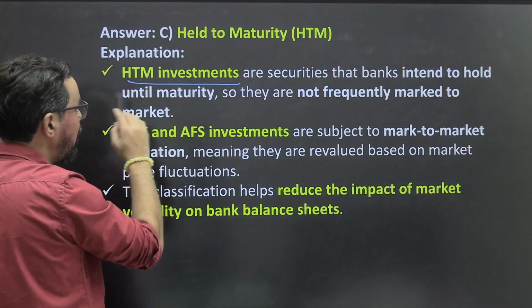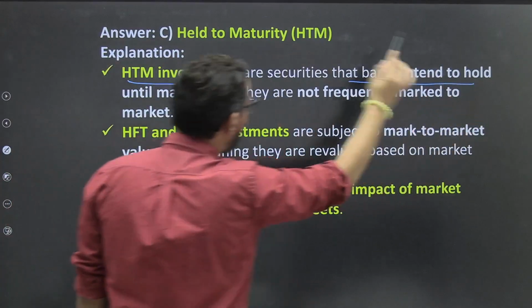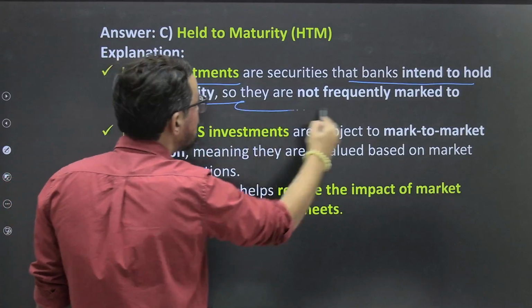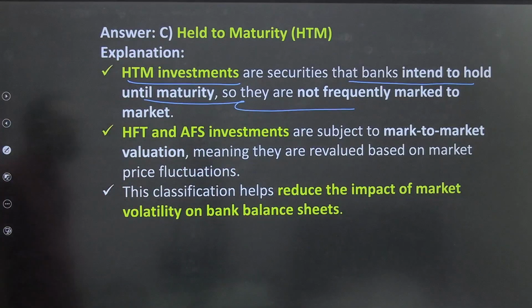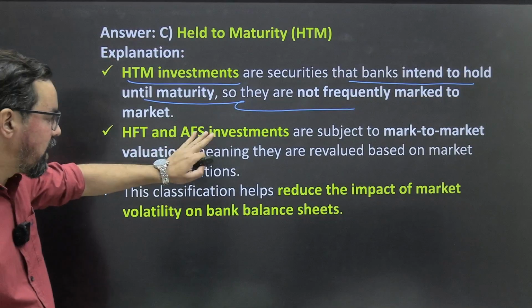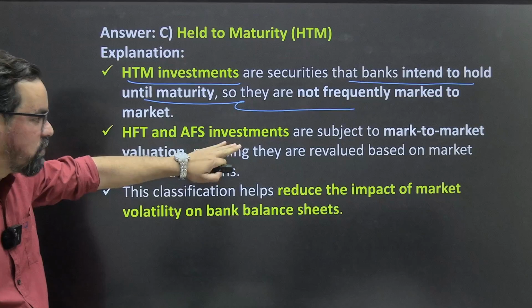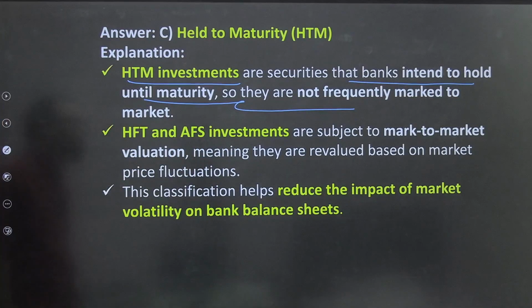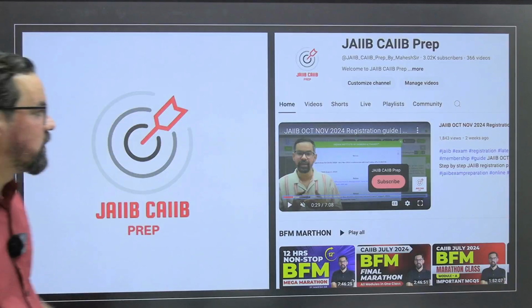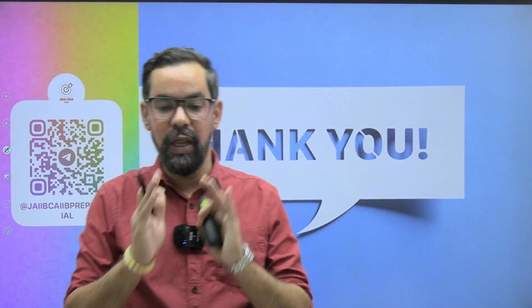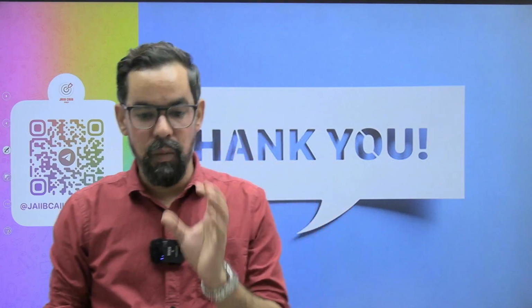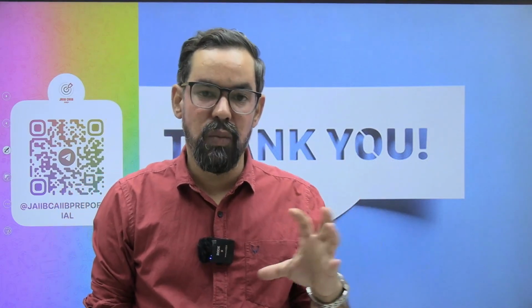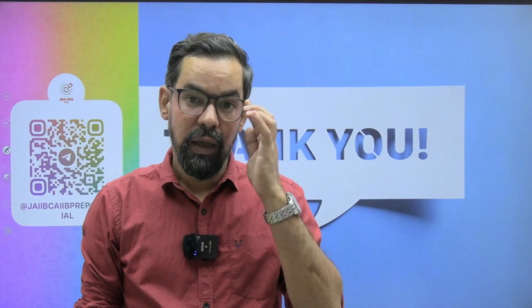Held to maturity investments are securities that the bank intends to hold until maturity, so they are not frequently marked to market. Held for trading and available for sale investments are subject to M2M valuation, meaning they are reevaluated based on market price fluctuations. Okay, so this is it. This is all about the very first unit of Module D, which is balance sheet components, the assets and liabilities components of the bank balance sheet and their ALM management.